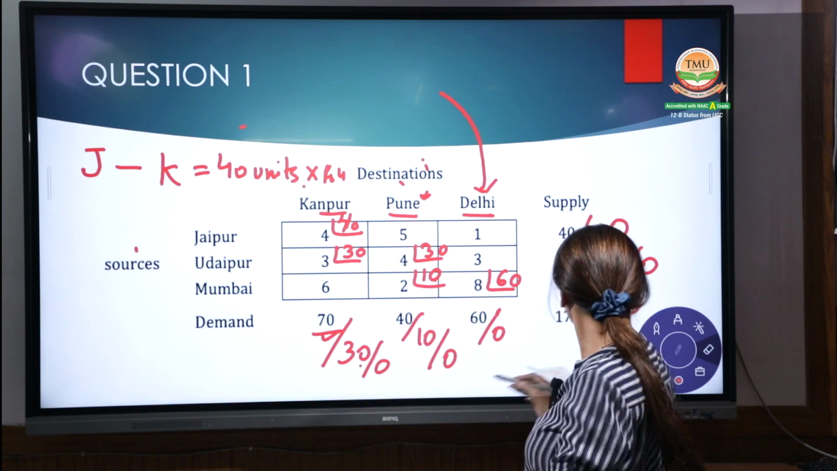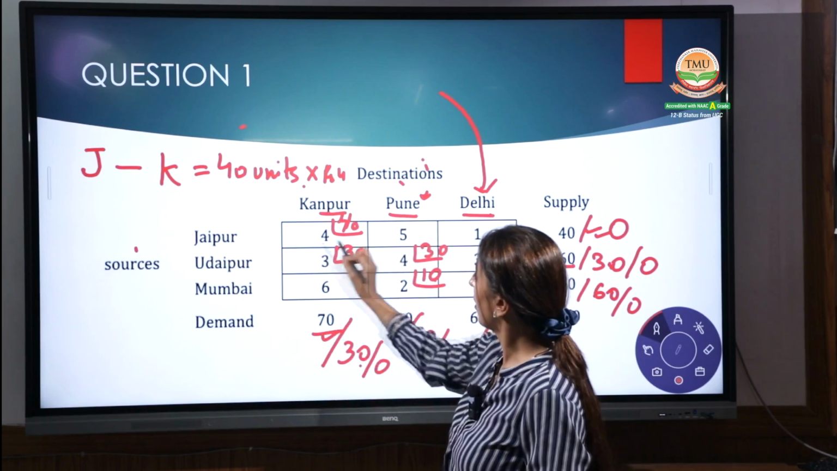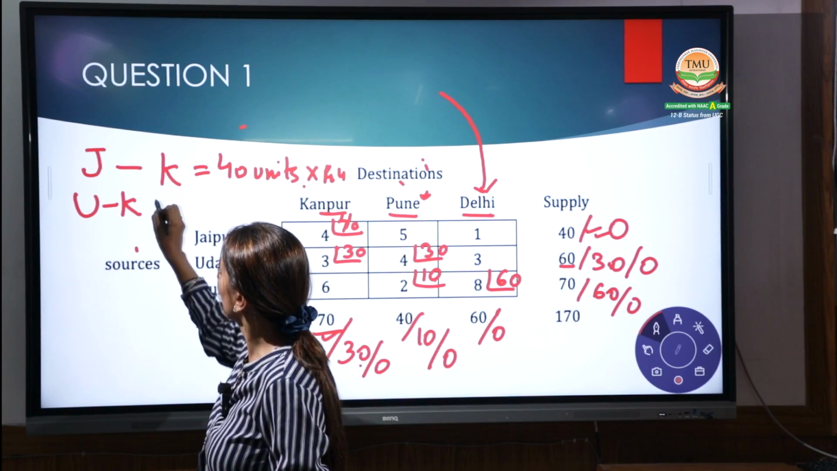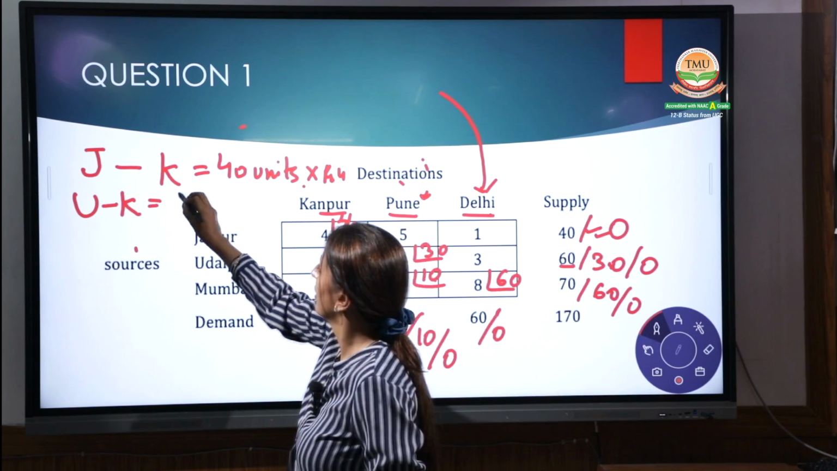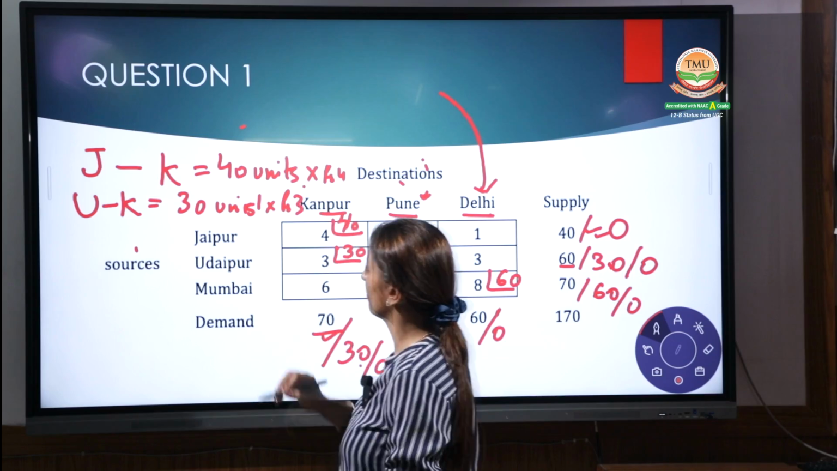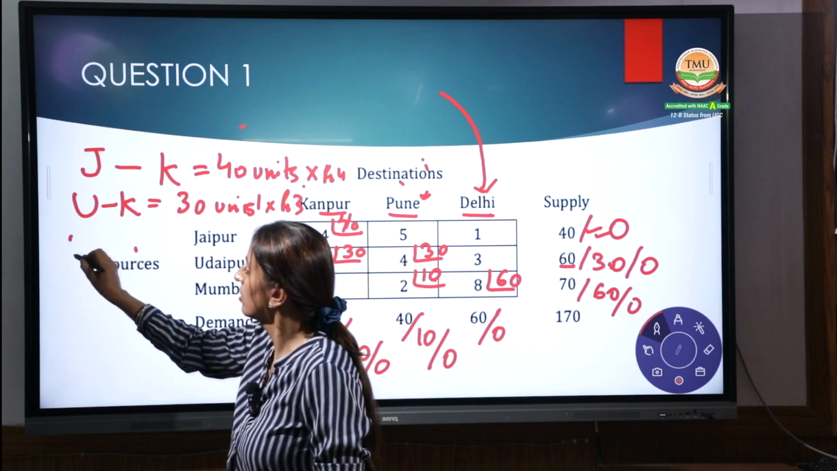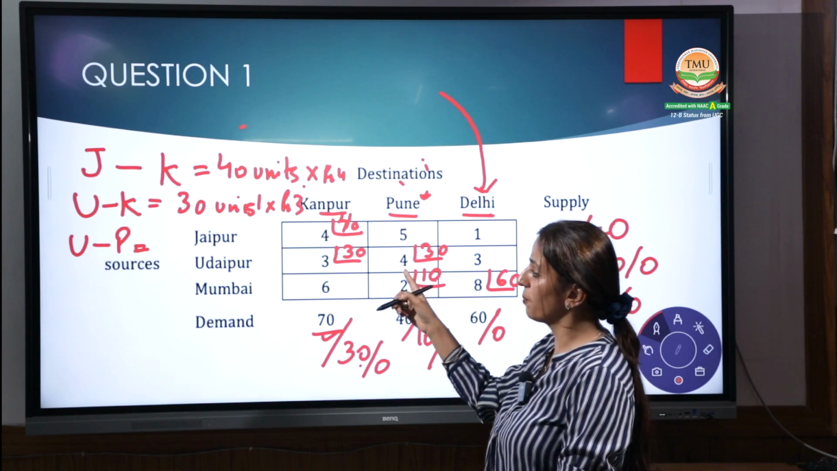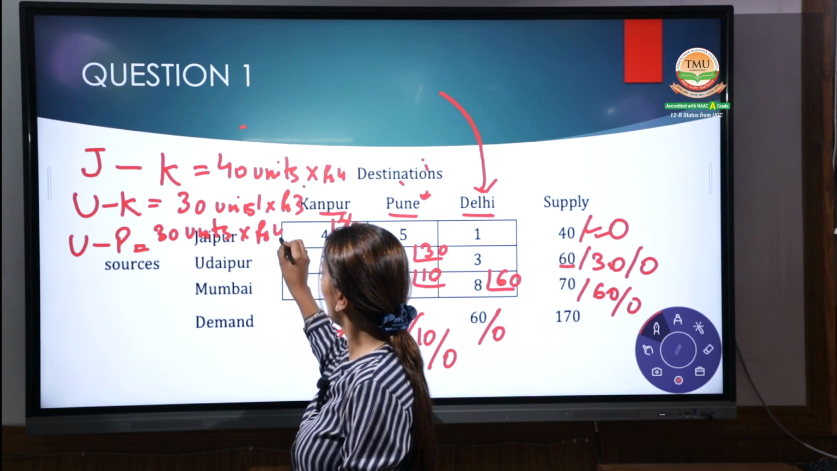Right? The second step: Jaipur is all done. From Udaipur to Kanpur, how many units are being transferred? 30 units at a rate of rupees 3. Right? Udaipur to Pune, how many units? 30 units at a rate of rupees 4.